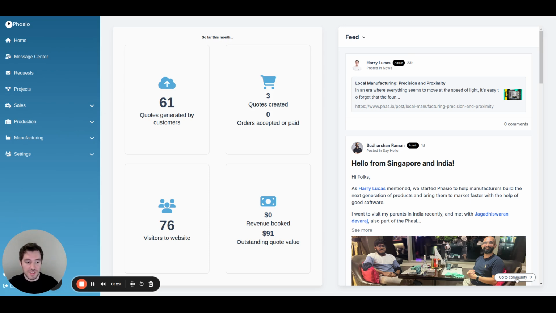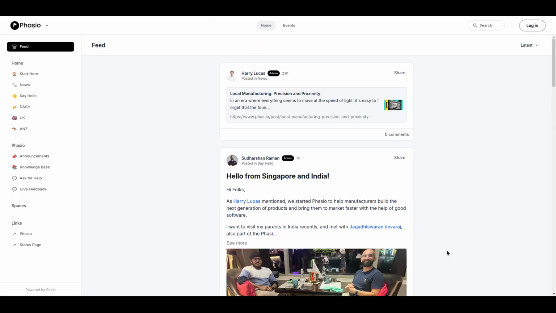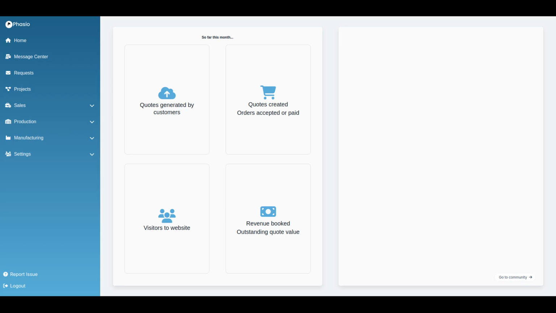This is actually an entirely separate community that we're using, where you can introduce yourself and meet other people who are also using Phasio. We've got chat rooms that are split out by region. We'll be introducing more in the near future. If you'd like to be added into any of these chat rooms so you guys can collaborate with each other or share any of your learnings, then just let me know and I can add you into any of them. We're very much looking forward to using this as a platform, not only for feedback on the Phasio platform, but also for enabling you guys to connect with each other and potentially find ways of working together.